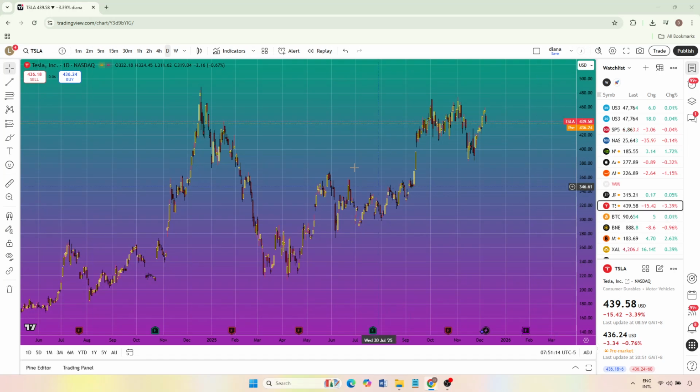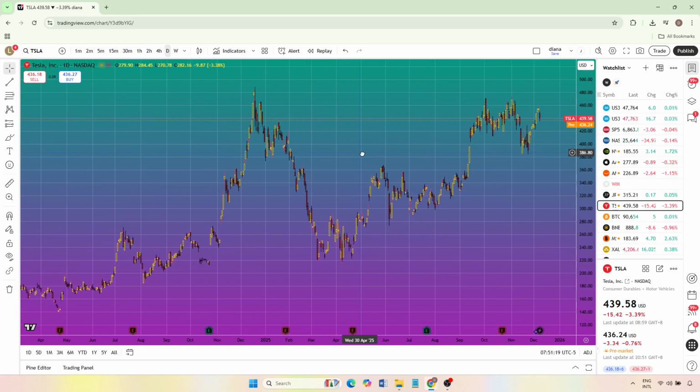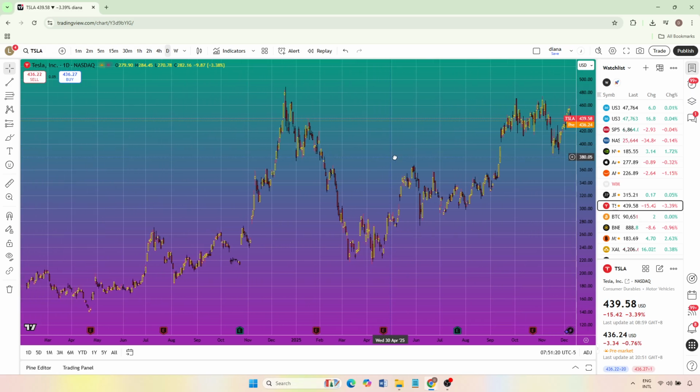In today's video, I'm going to teach you how to add Twiggs Money Flow and Wilder's Moving Average in TradingView Pro, quick and easy. First, make sure you're logged into your TradingView account and you have a chart open. Any market and any time frame will work for this walkthrough.